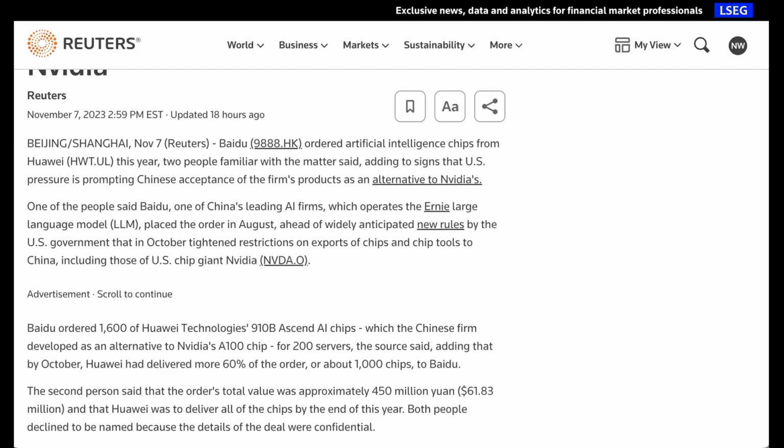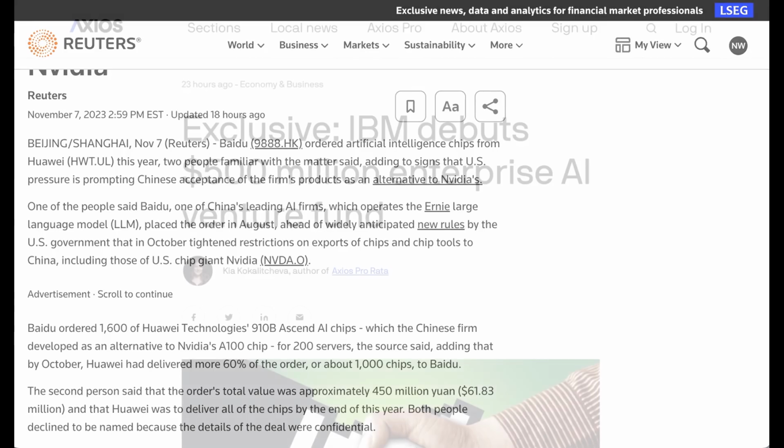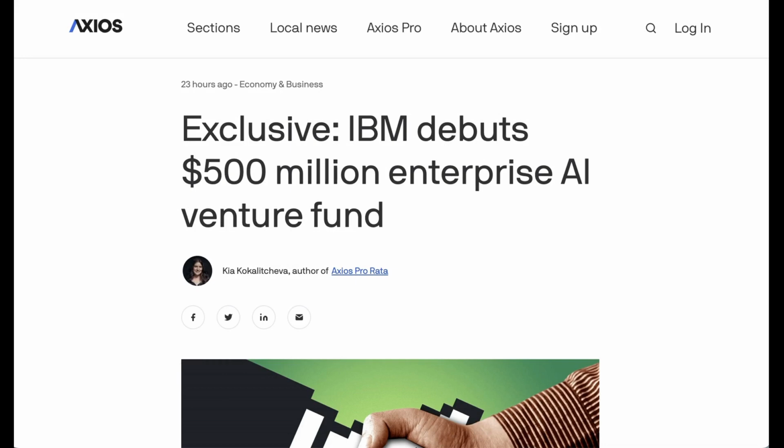Now, NVIDIA, for its part, has said that because there is so much unmet demand around the world, these export restrictions wouldn't have an immediate impact, but they would, of course, over the long term, given how big a market China is. Speaking of big markets in AI, even as consumers get comfortable with new generative AI tools, many companies are positioning for the use of AI in the enterprise.